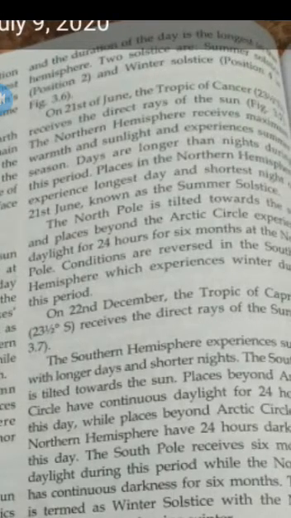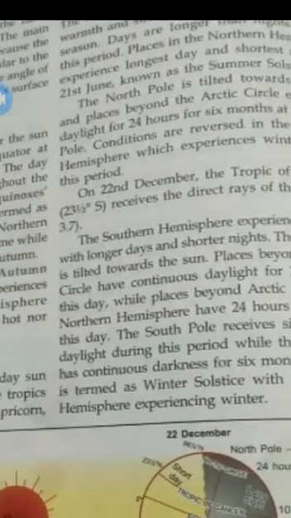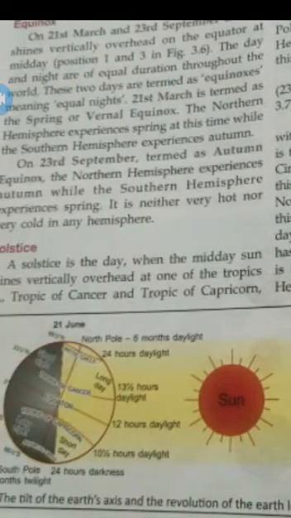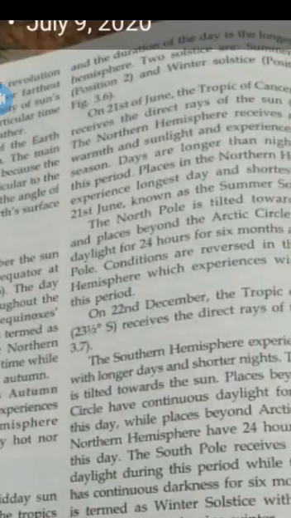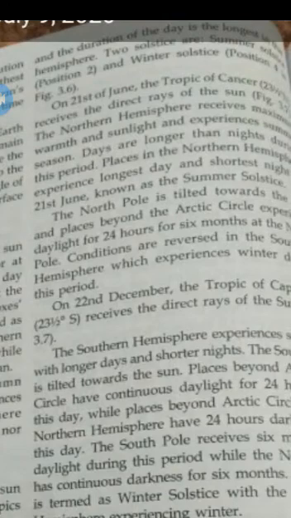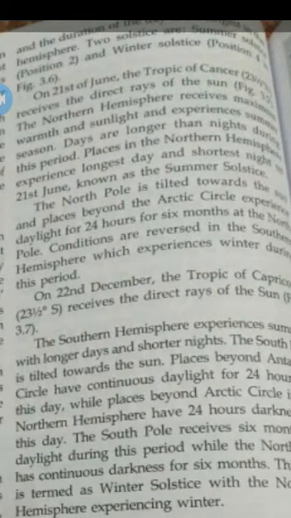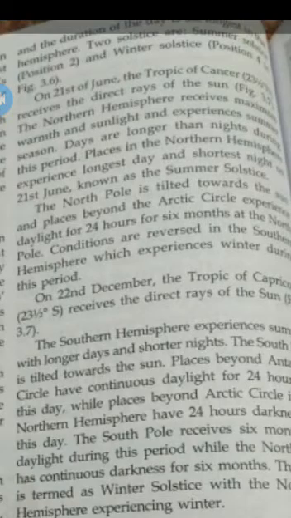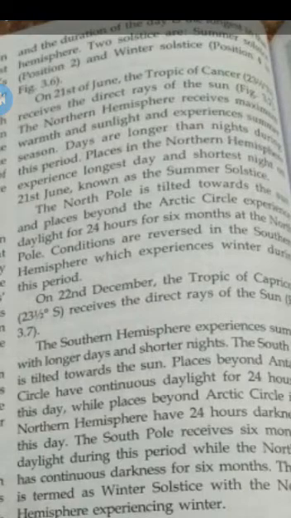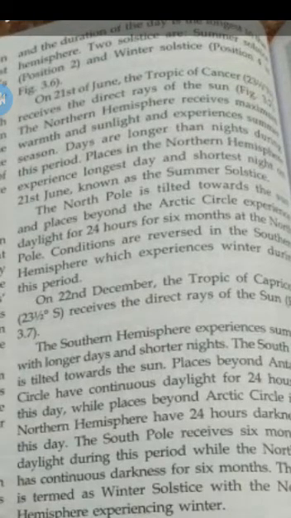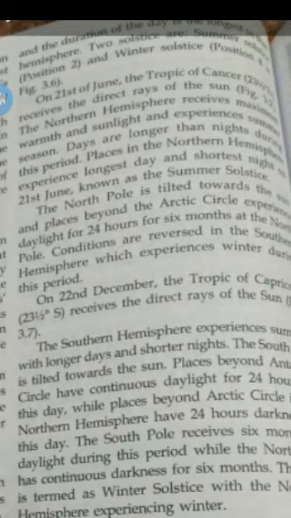On 21st June, the Tropic of Cancer receives the direct rays of the sun. That shows figure 3.7 here. The northern hemisphere is inclined towards the sun. That's why in the northern hemisphere there will be summer season. The northern hemisphere receives maximum warmth and sunlight and experiences summer season. Days are longer than nights during this period. Places in the northern hemisphere experience longest day and shortest night on 21st June, known as summer solstice.